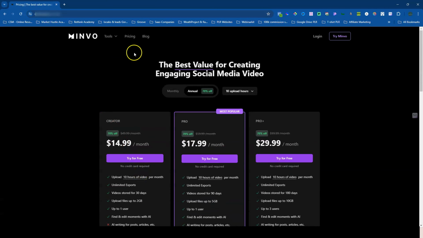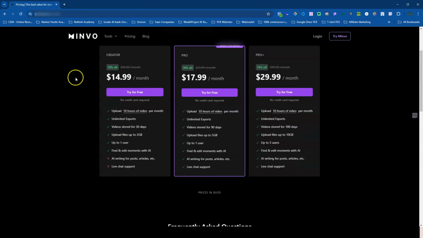So that looks like, oh, they also have a blog, which you could go into, but I want to get into the main dashboard and I want to see how this really works. So let's get into the dashboard. I'll see you in there.